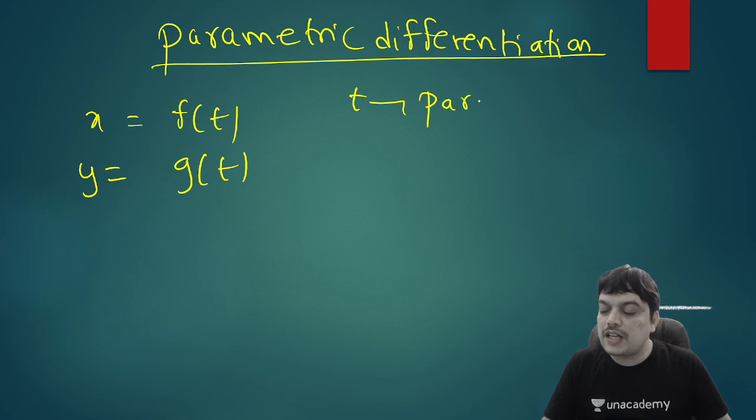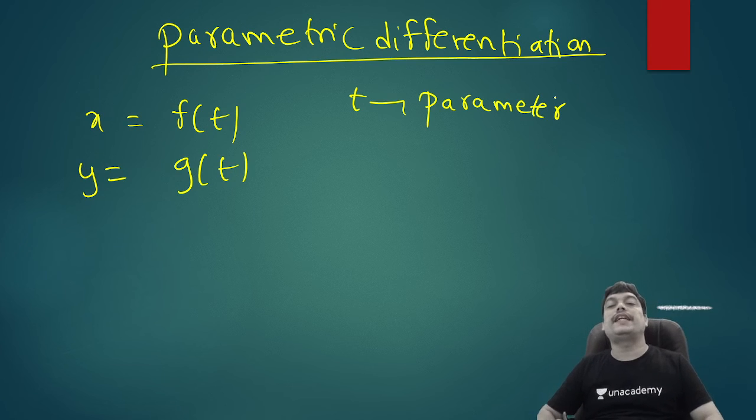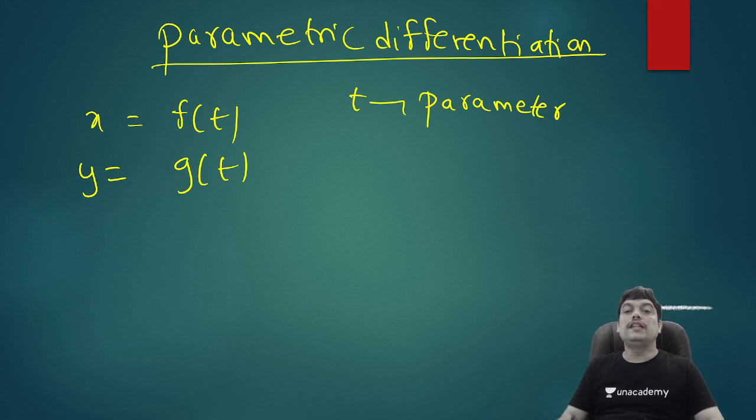So if x and y are not directly related, but they are related via a third variable, which is an indirect variable called t, then you call it a parametric equation. So x equal to f of t, y equal to g of t can represent the parametric equation of some curve. And using the parametric equation, we can find dy by dx. And geometrically, it could represent the slope of the tangent to the curve.